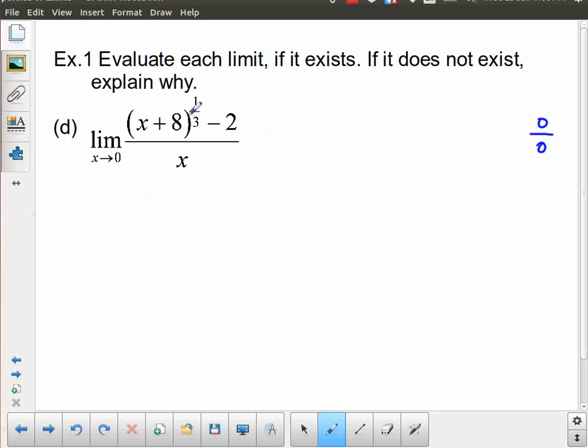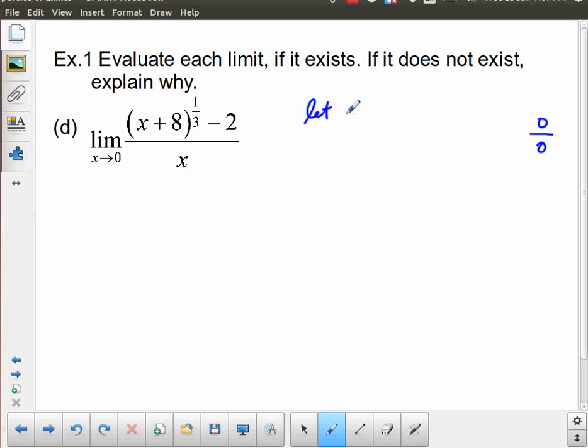And we've also got, this is very awkward, this is the cube root of x plus 8. So that's not something we would normally deal with. I've got something here that looks like it might, maybe I could do something with it, the minus 2, but I don't have any perfect squares, I don't have any perfect cubes, nothing like that. So what we're going to do is actually use a technique called substitution. Now, we've used this word substitution in many different forms throughout mathematics, even different years of mathematics. So in this case, my substitution is I'm going to take this term that's going to cause me some real trouble, and I'm going to substitute.